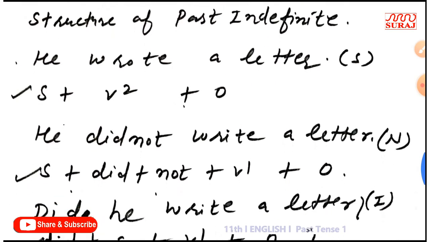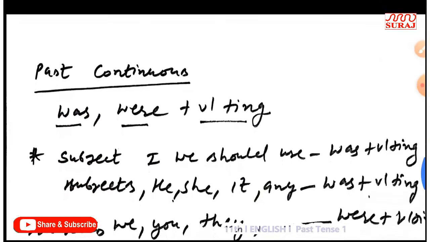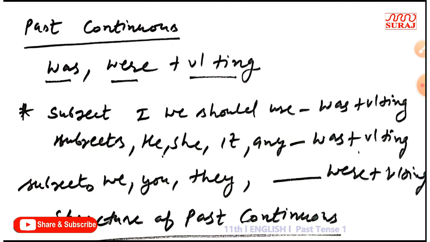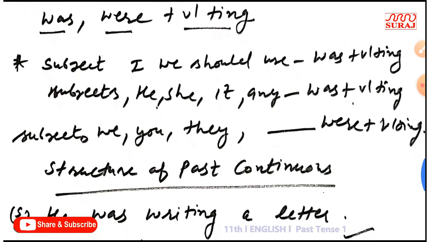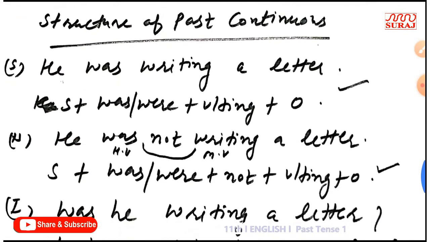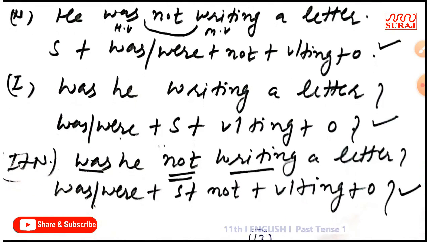And after that, the structure of past indefinite, and after that we have discussed past continuous tense and its helping verbs: was, were, first form plus ing. When the subject is I, we should use was. When the subject is he, she, it, any name, we should use was along with first form plus ing. For the rest of all subjects we should use were, first form plus ing. And after that we have discussed the structure of past continuous: simple, negative, interrogative, interrogative plus negative.